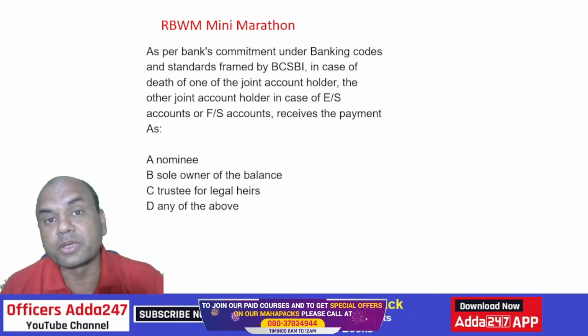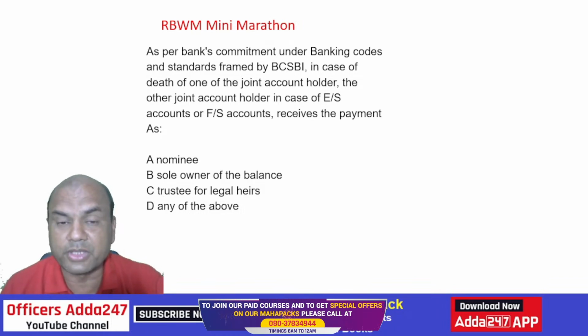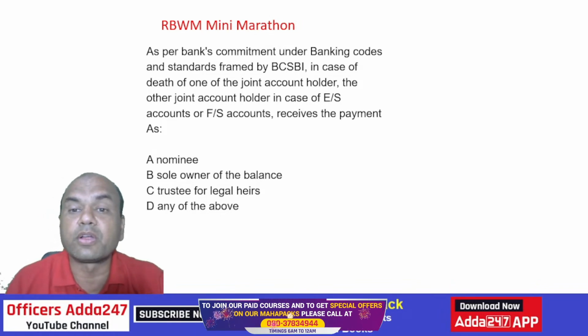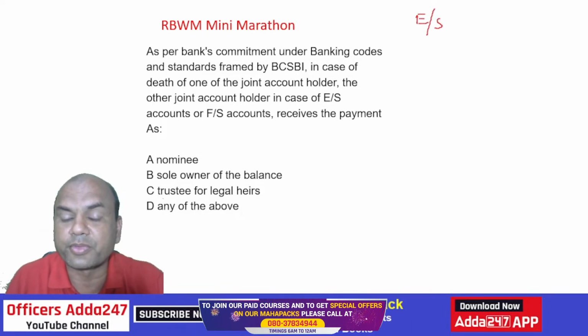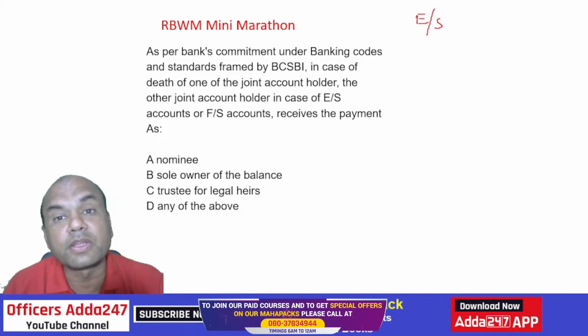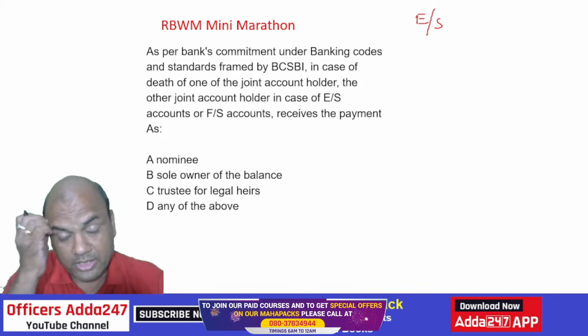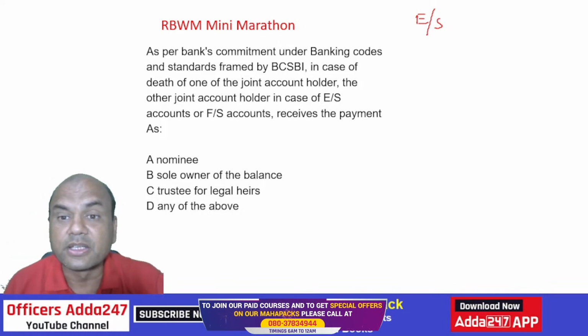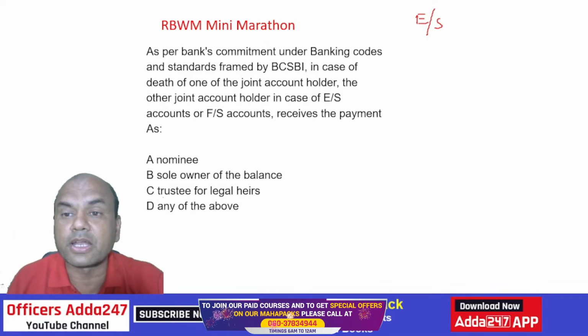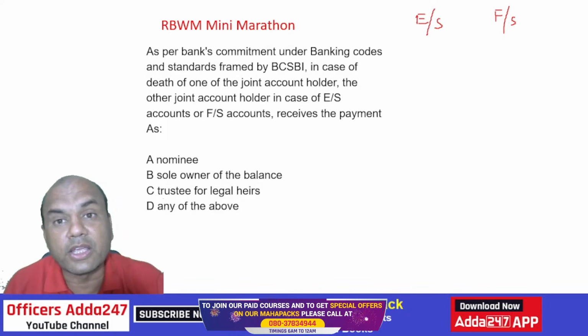Up to the time, the person who is holding the first account, the first holder of that account, is always the owner of that account. Remember this. ERS means what? Either or survivor. Either or survivor means both of them can operate even during the life of both. If both are living, then both can operate. And in FRS, what happens? In FRS, up to the time that first person is alive, the account holder is only F. The other person does not have any right on that account in FRS.